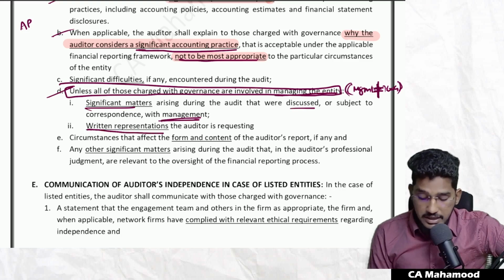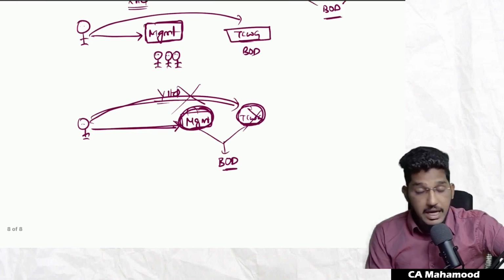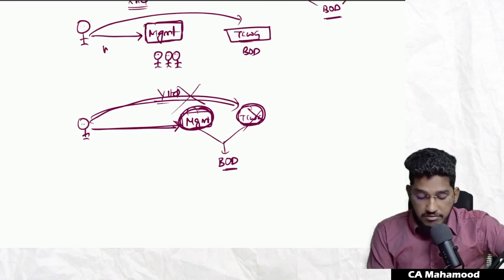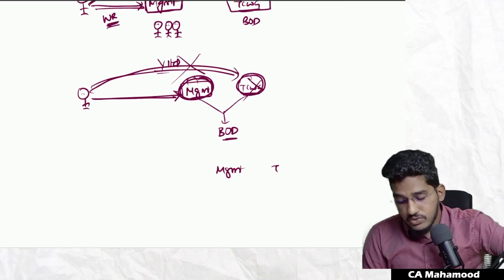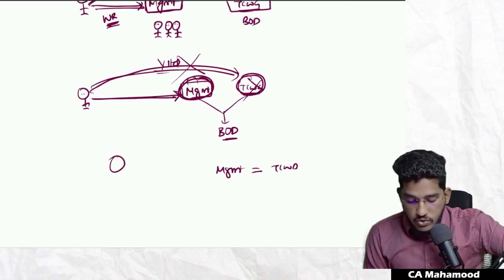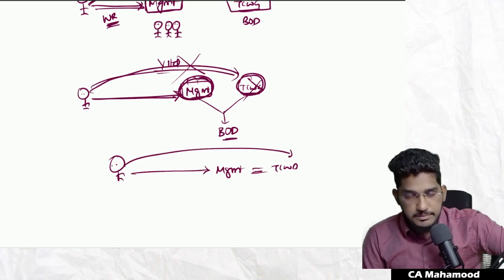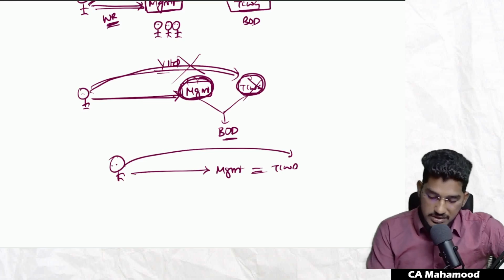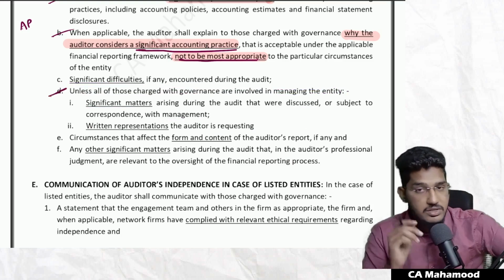And also the written representation that the auditor is requesting. See, here also the same logic. If management and those charged with governance are different persons, you will get written representation from management, and the same thing you will communicate to those charged with governance also: Sir, from your management I have got so and so written representation. In case management and those charged with governance are the same, you are anyhow getting the representations from management, so are you required to communicate once again with those charged with governance? Not required. Why? Because both are the same people. Able to understand? This sentence framing is a bit difficult, but if you understand these examples that I have told, it will make very clear sense.